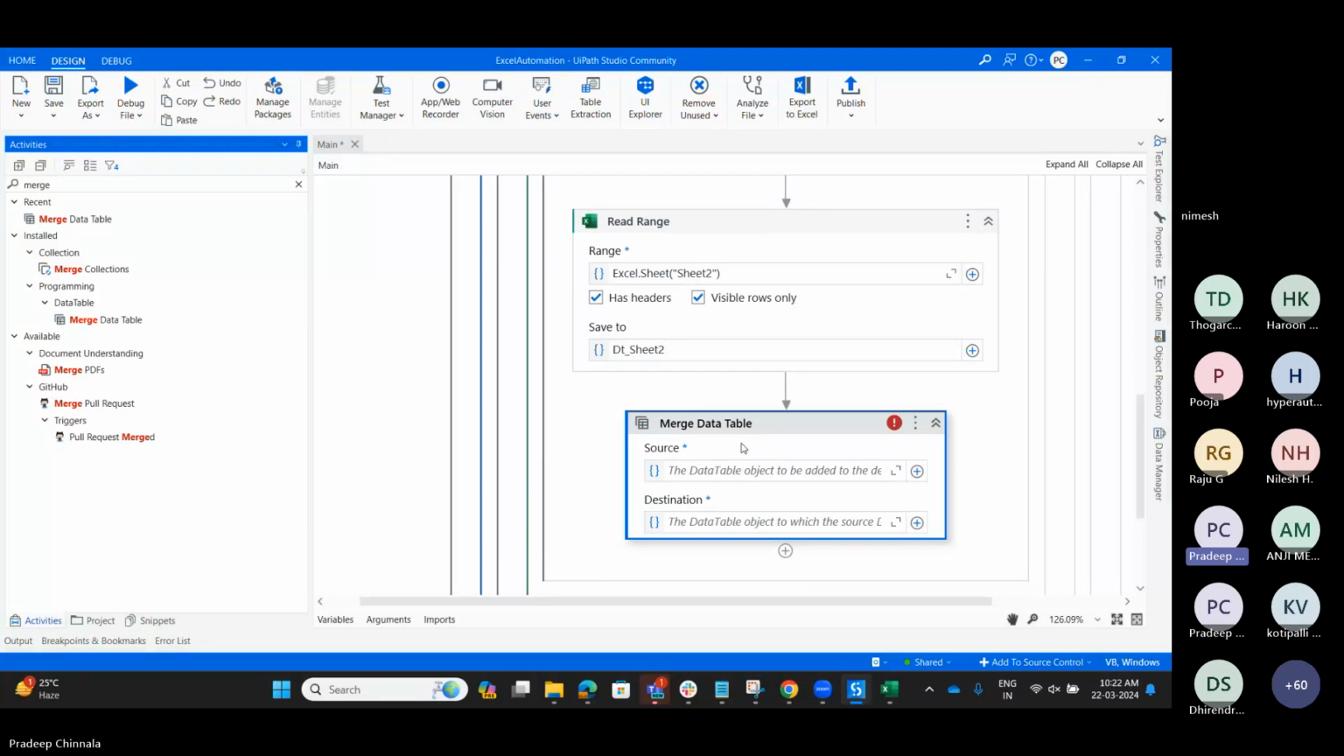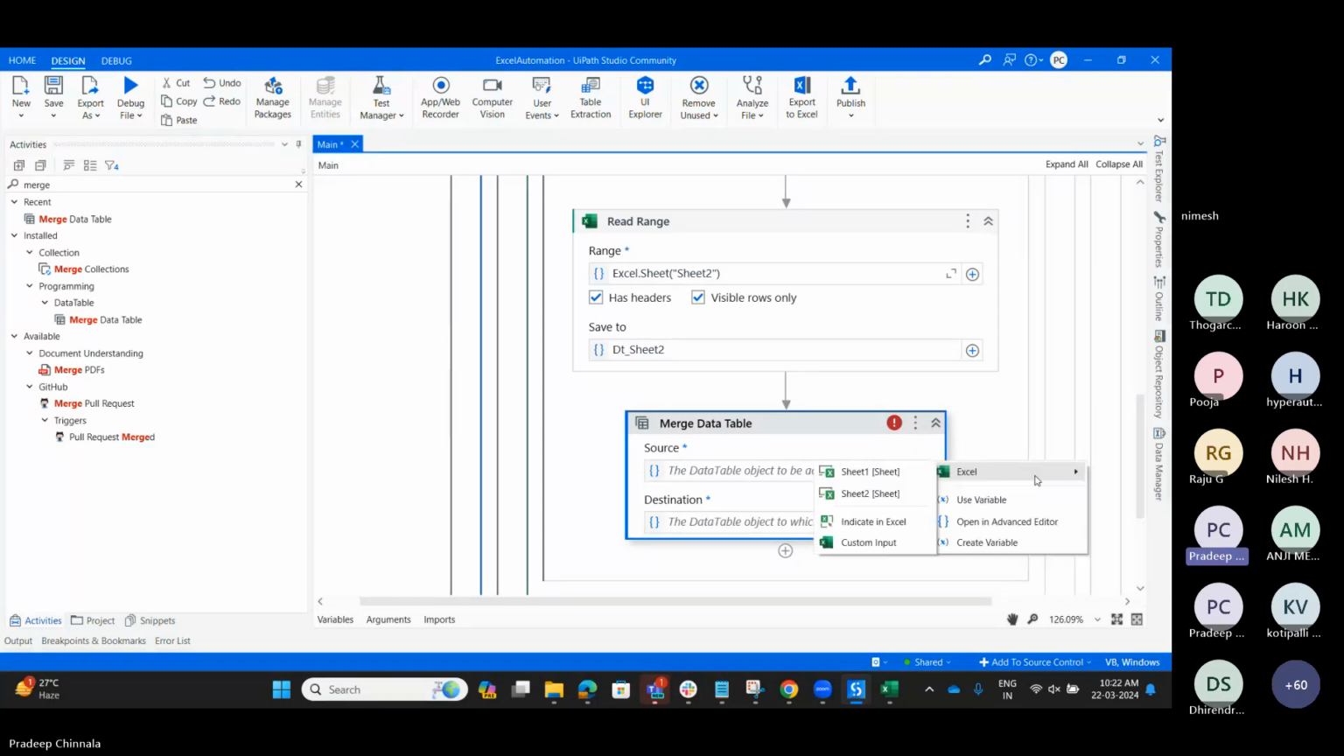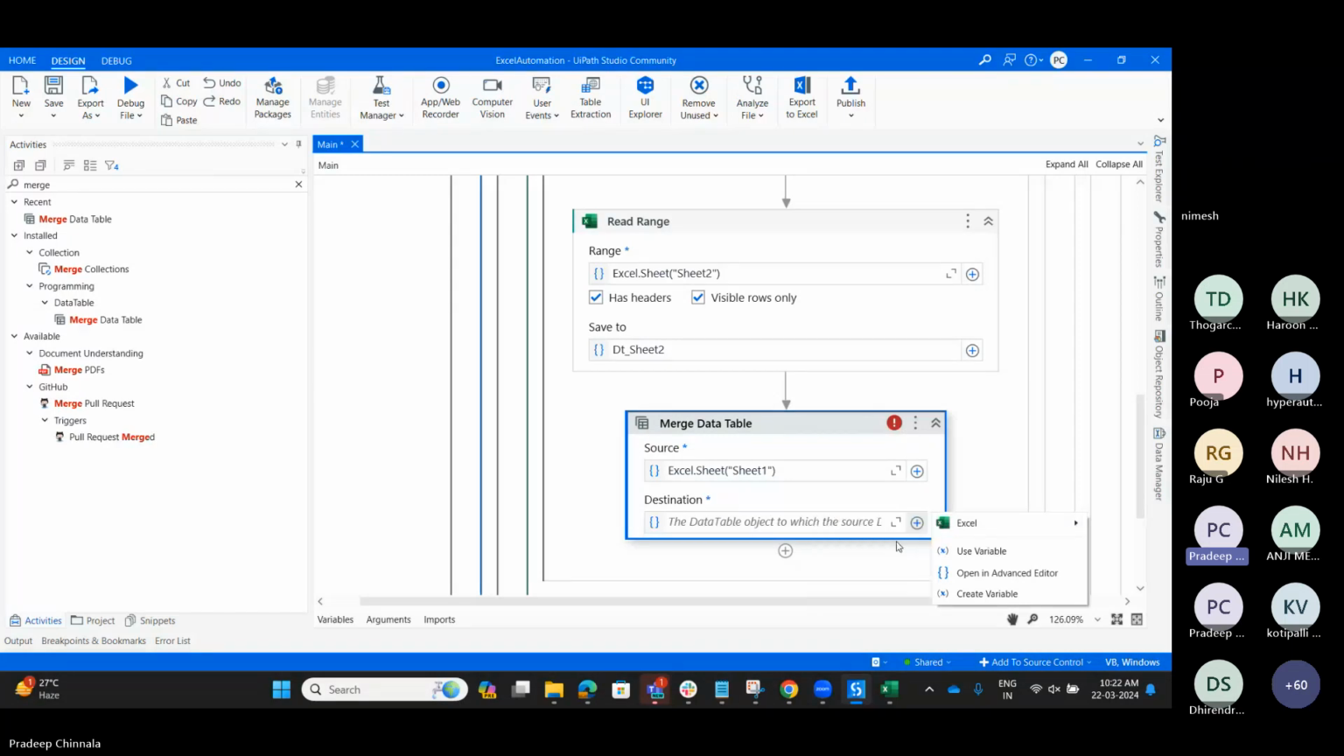But earlier in the classic activities, it should accept two data tables and then we should give the destination. The source, we should give the source as, let me give any one of the source. I'm giving the source this one and the destination. Okay, I'm going to give the destination as sheet 2. So we'll see what will happen.